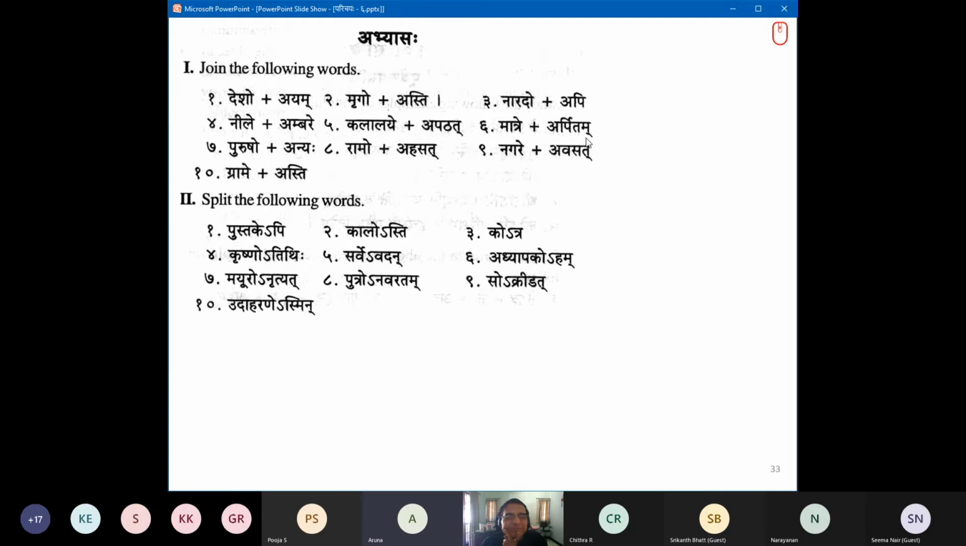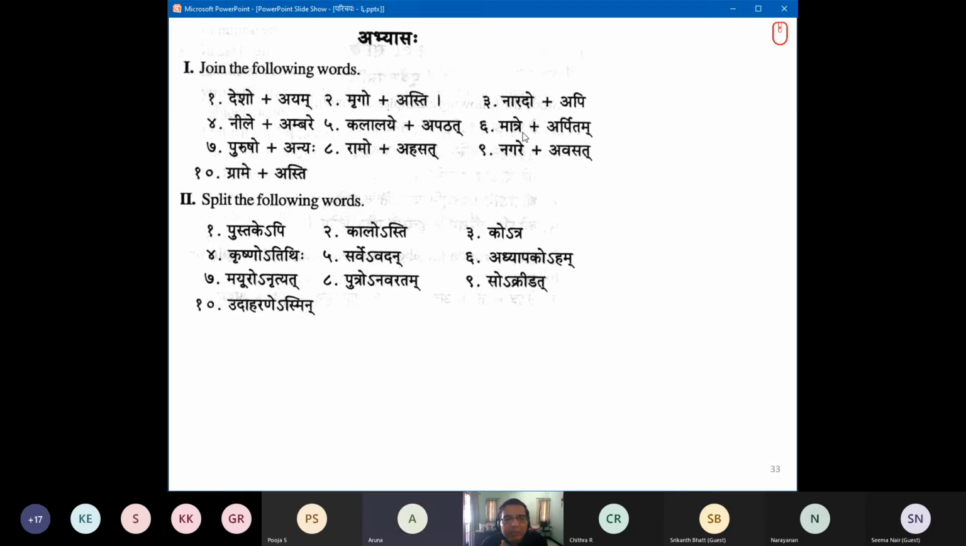Matre plus arpitam, Matrerpitam. See here a few meanings. Kalalaya: alaya means a place, a shelter. Kalalaya means a shelter for art, that means an art house. Kalalaya is Saptami Ekavachana, in the art house. So in the art house, apatat, somebody read. Matre is actually from Matru Shabda, mother.